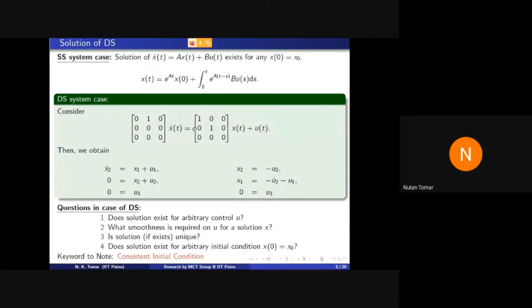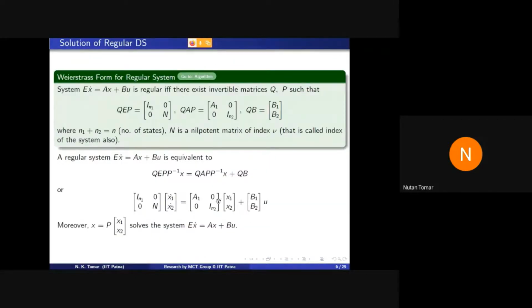This is only because my system is not regular. So regularity says that for a consistent initial condition, there exists a unique solution. So from this slide, we take this keyword, consistent initial condition. Consistent initial condition means an initial condition for which we have a nice solution of our system. What is the meaning of nice solution? I will explain, because when a solution exists, there may be some impulses in the solution.